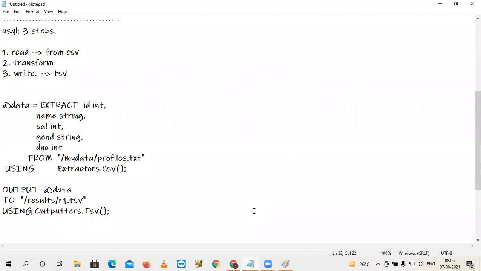Remember, all of you, in Visual Studio Code there is a plugin called Azure Data Lake. If you add that plugin, you can practice the scripts without an Azure subscription.